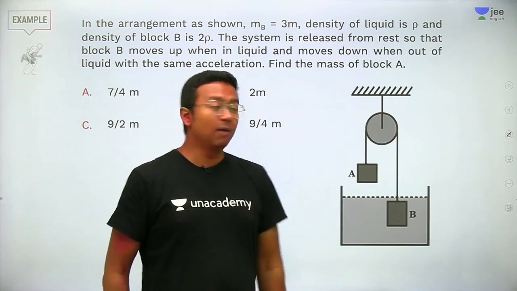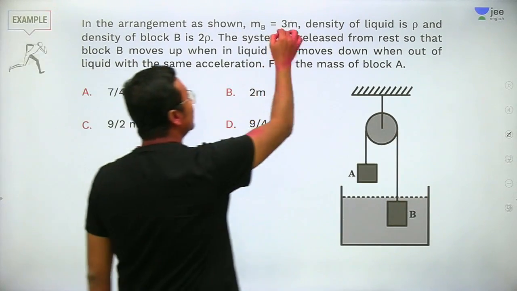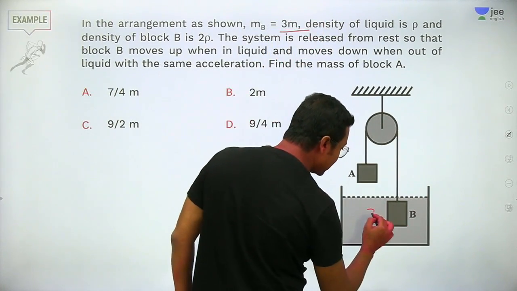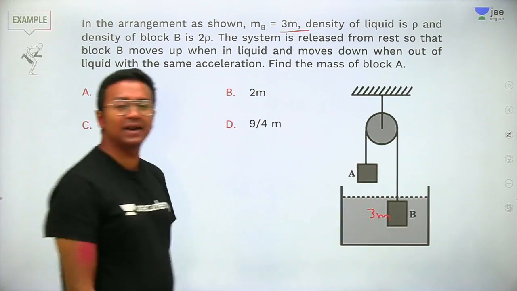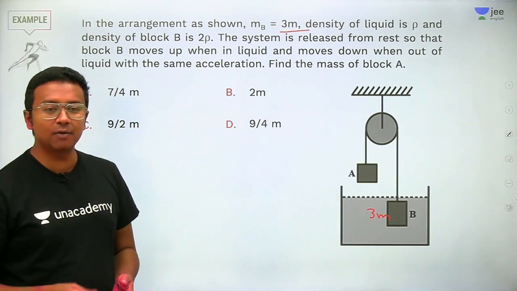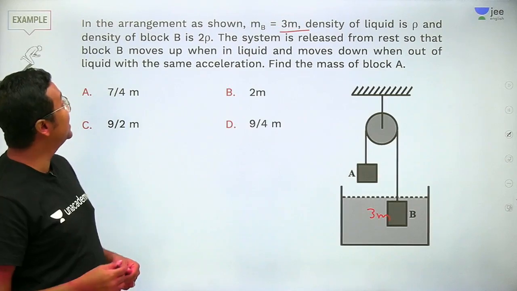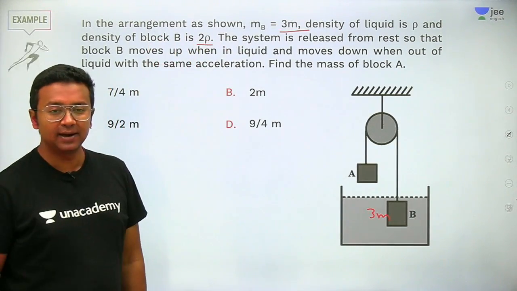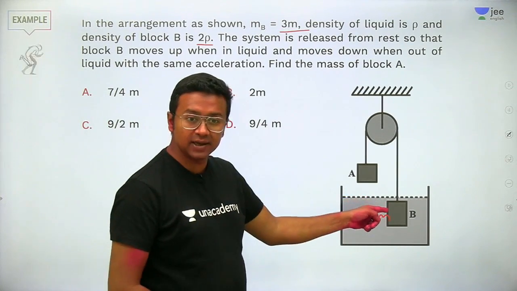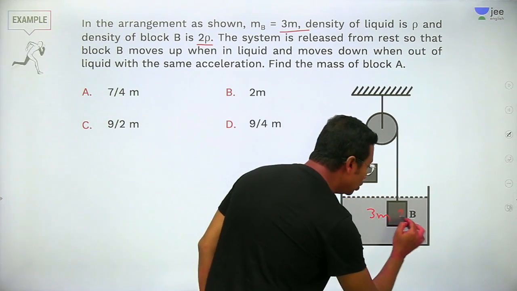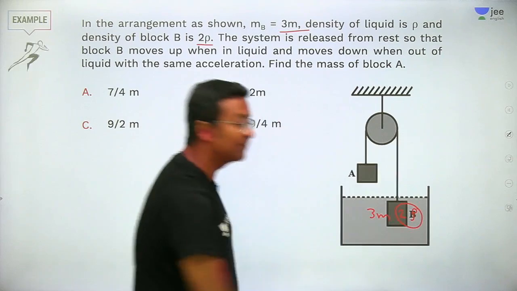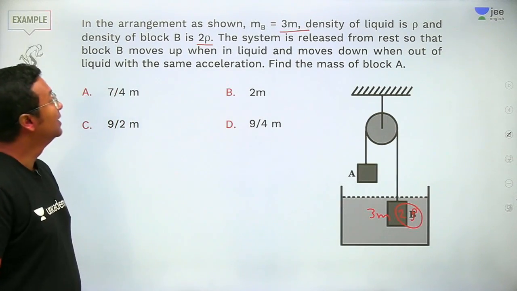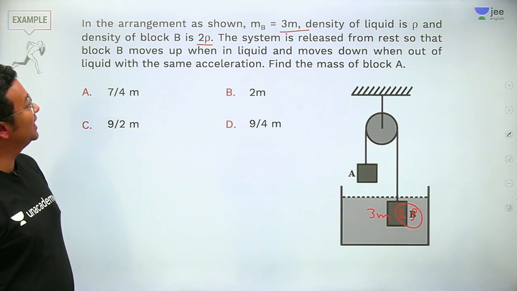Now block B has got a mass of 3m. Fine enough. Block B has a mass of 3m, and the density of this block is 2 times rho. Very good. Okay. The system is released from rest.